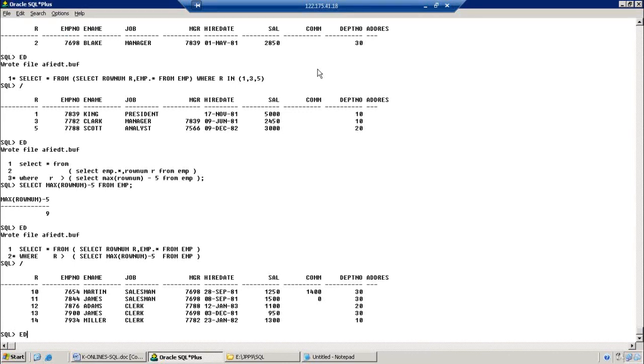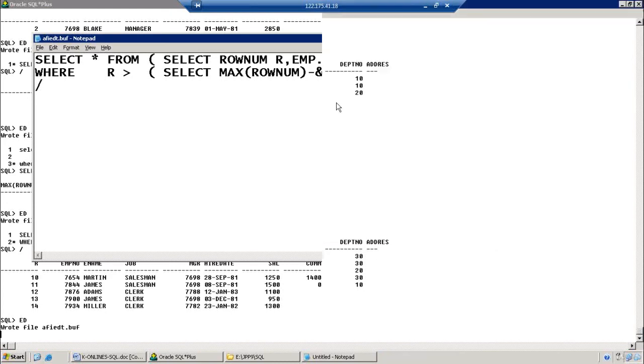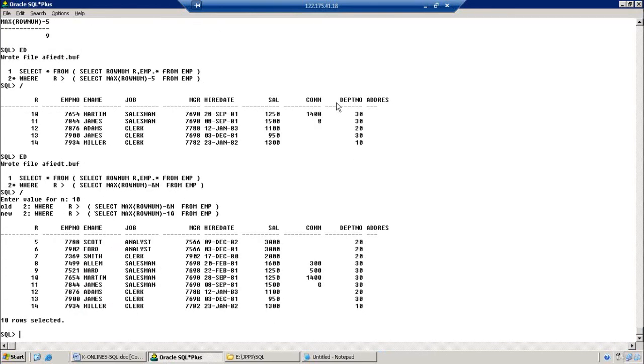Clear or not? Suppose instead of this one, now I am going to pass in this one. Whatever value you pass, that data is going to be taken. Now let us say I am giving 10, last 10 records. Have you retrieved the first 5 records?